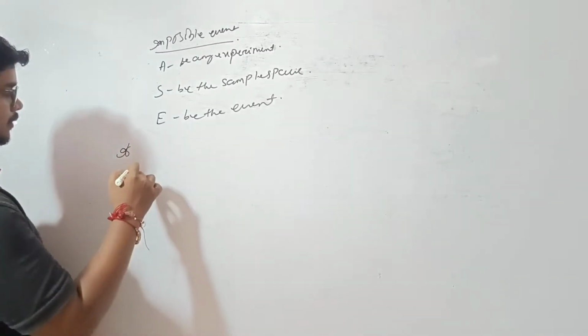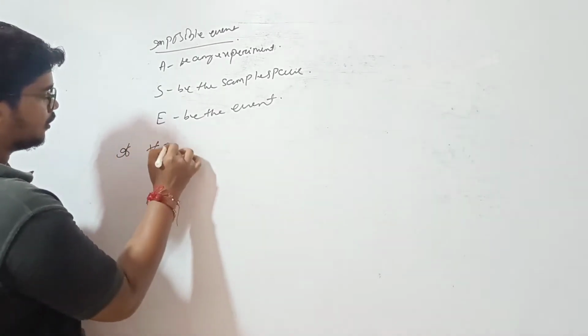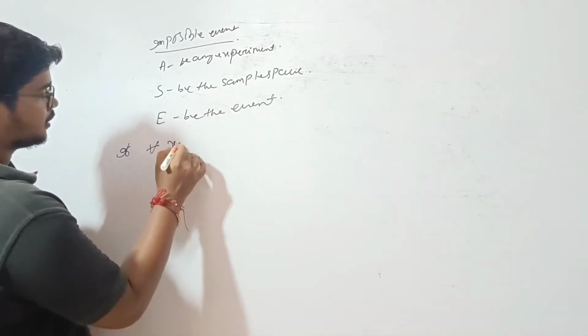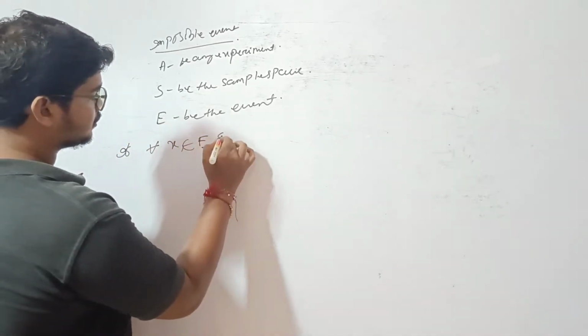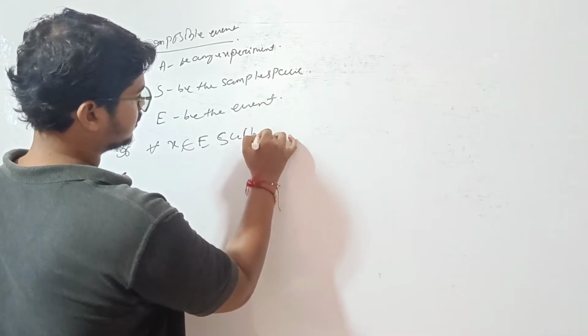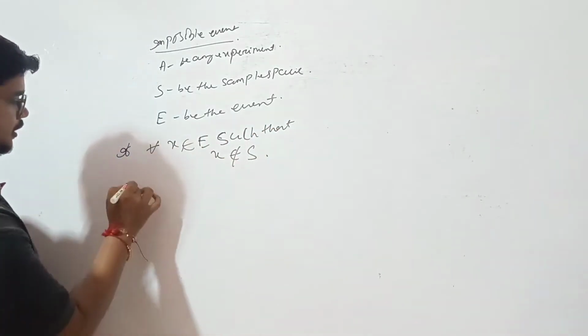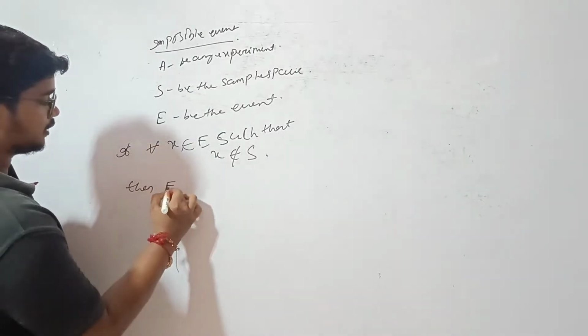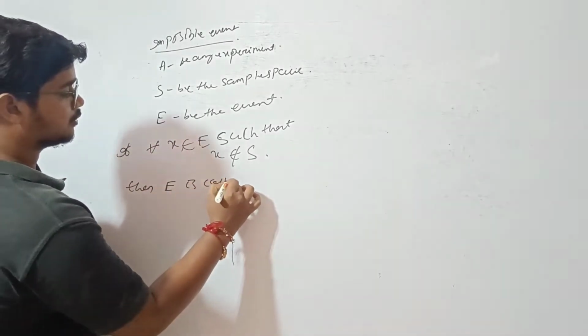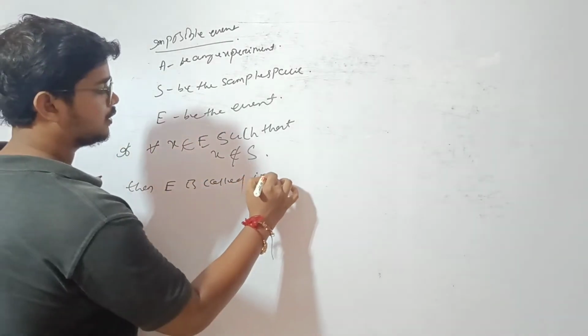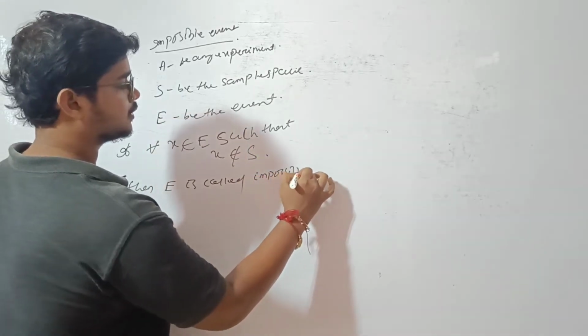If for all x belongs to E such that x does not belong to S, then E is called an impossible event.